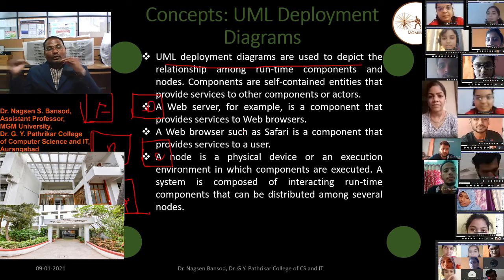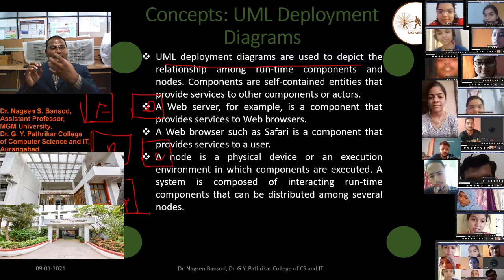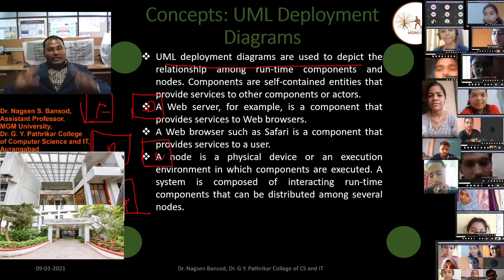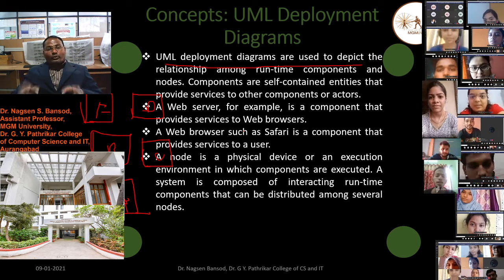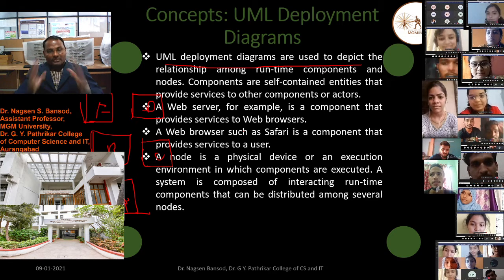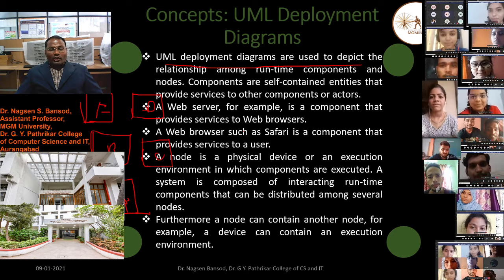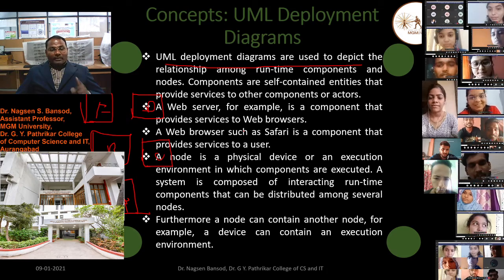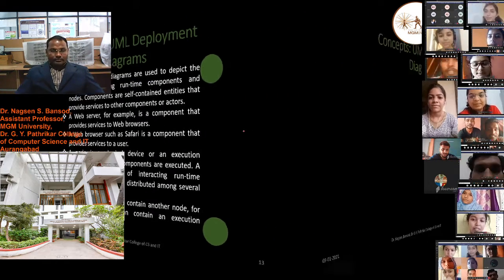To show the output which is collected from this camera, my face, my body, we require the runtime component, that is the system. Furthermore, a node can contain another node. For example, a device can contain an execution environment.